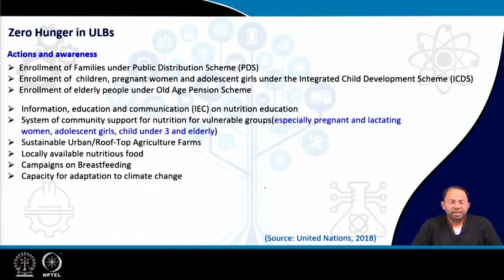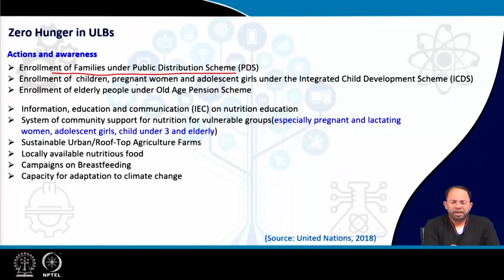So the different actions that the ULB can take directly: it can enroll families under the public distribution schemes. That means which people are eligible for these schemes could be facilitated, verified, and then sponsored by the ULB.